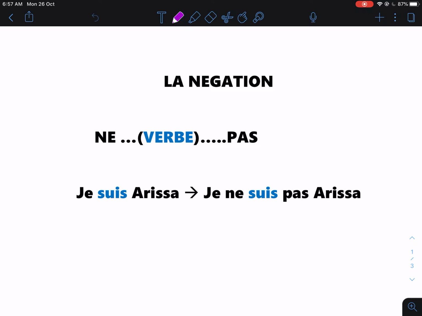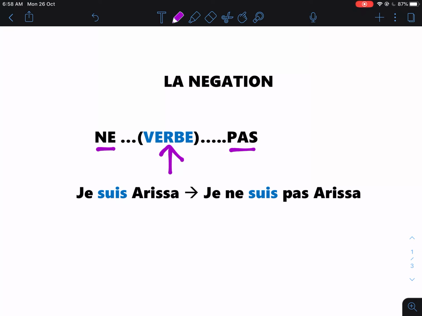Now let's look at how we transform a positive sentence like I am Malaysian to a negative sentence like I am not Malaysian. In la négation, you need to have two things in French. The first one is ne, and then you have pas. It means not, tidak. And in between these two words, you have to put a verb. That will be the rule for la négation in French.